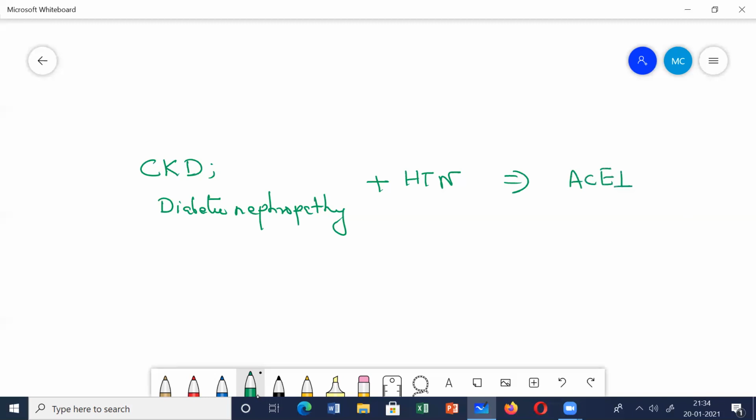Or if a patient has developed hypertension and has a history of myocardial infarction, post myocardial infarction, or his left ventricular function, the left ventricular ejection fraction, is decreased, in these cases we prefer giving beta blockers.